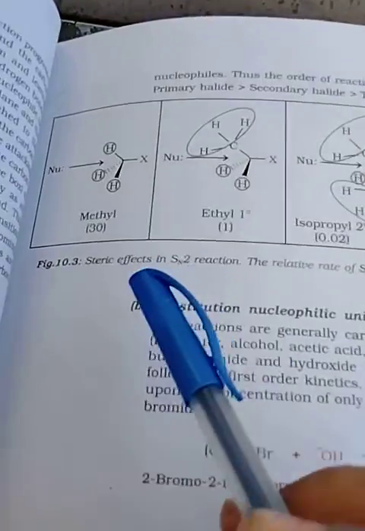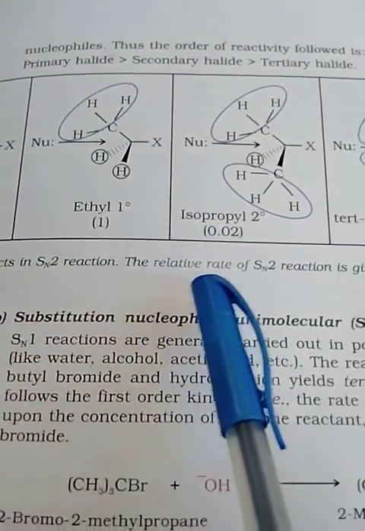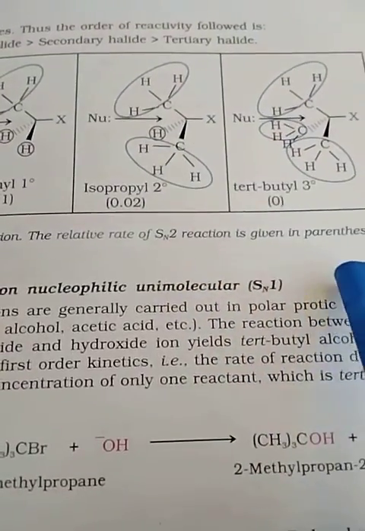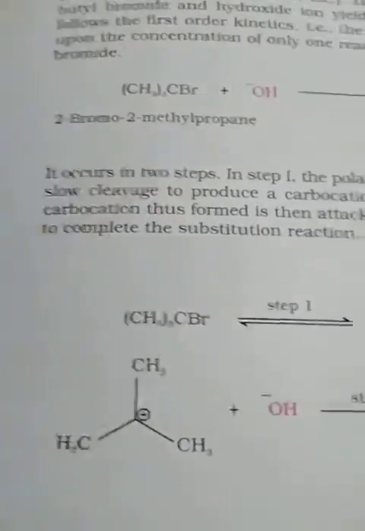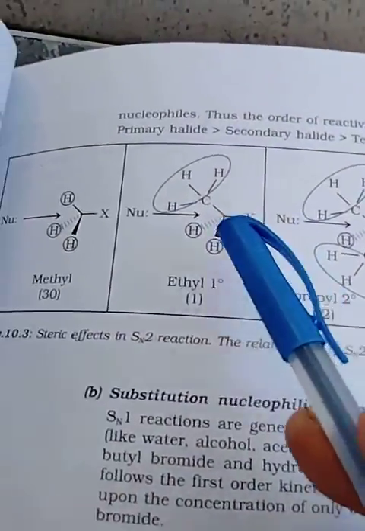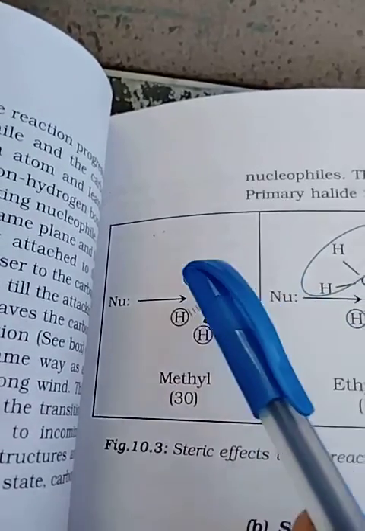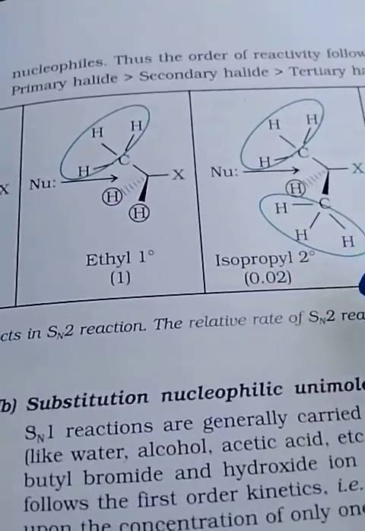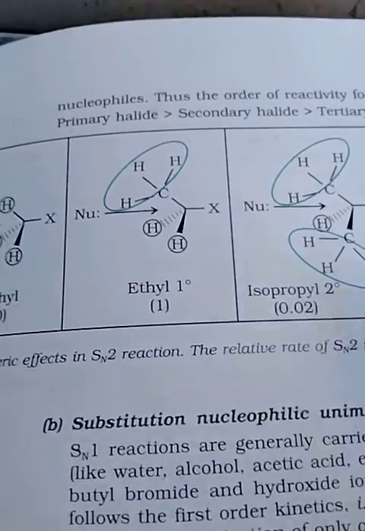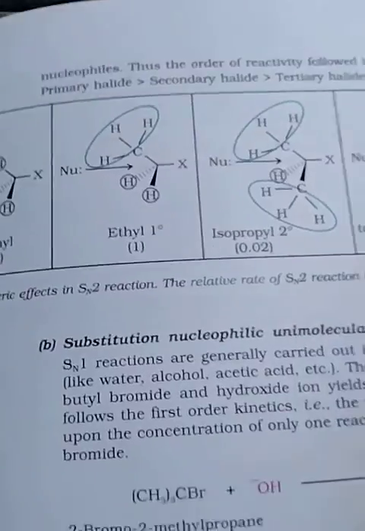You can see: show steric effect in SN2 reactions. The relative rates of SN2 reaction are given, page number 303. Only you have to show this steric effect: Nu, X, methyl, ethyl, then isopropyl. Only this diagram, no description for the 2 marks.